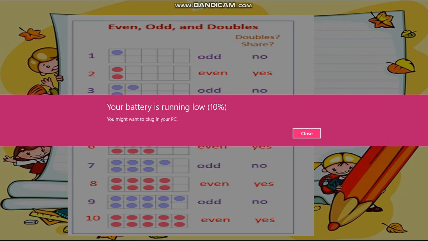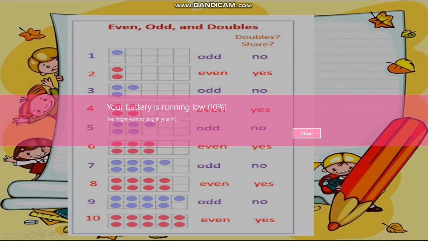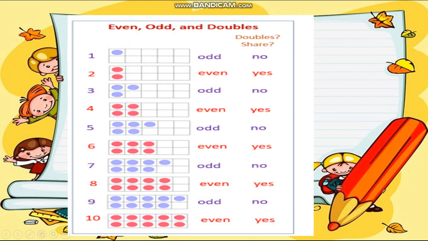Two pairs are there, so it is even. 5, 1 is alone, so it is odd. 6, all are pairs, so even. 7, 1 is alone, so odd. 8, we find all the pairs, so even. 9, 4 pairs are there and 1 is alone, so odd. 10, all the 5 are paired, so 5 pairs are there, no one is alone, so it is even.